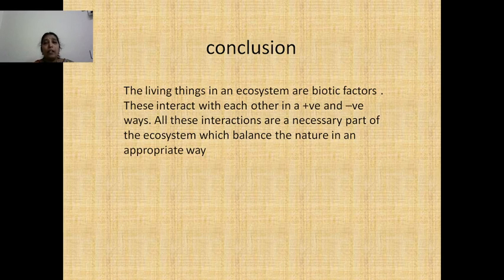All these interactions are necessary for an ecosystem. These interactions are a necessary part of the ecosystem and they are helpful to balance nature in an appropriate manner.